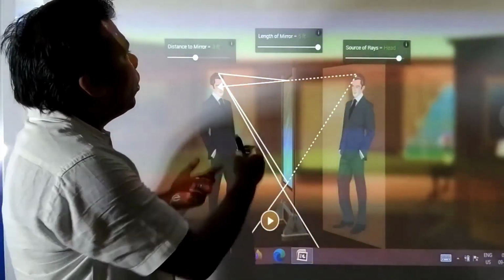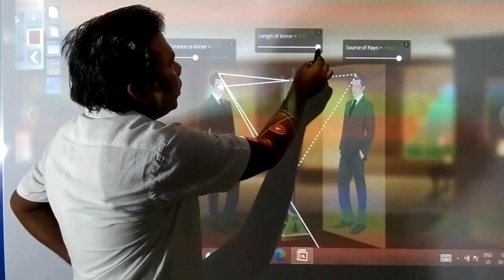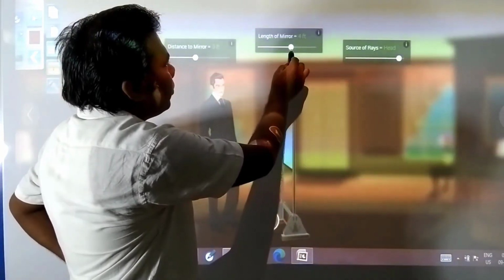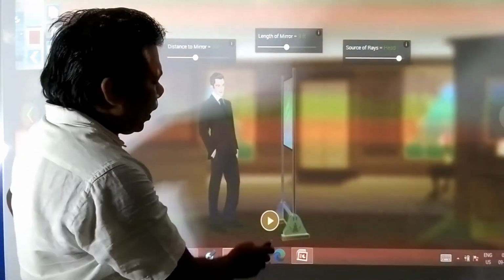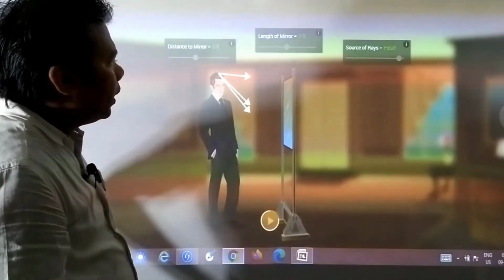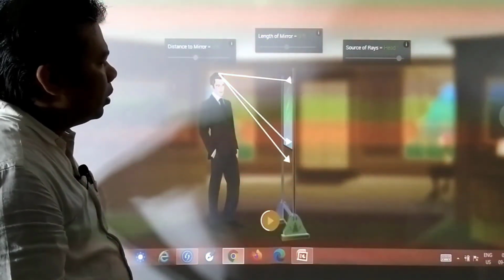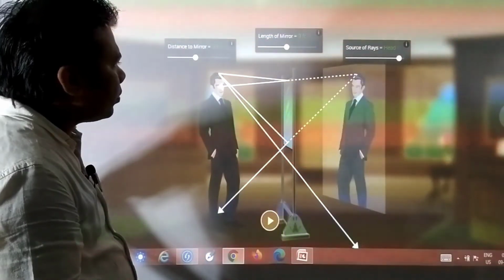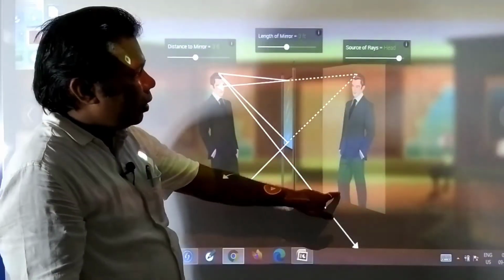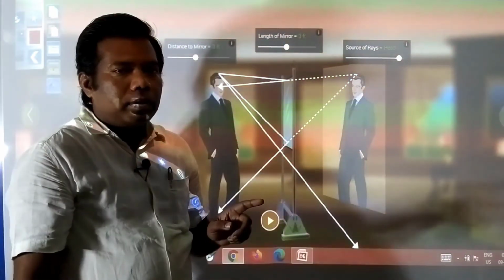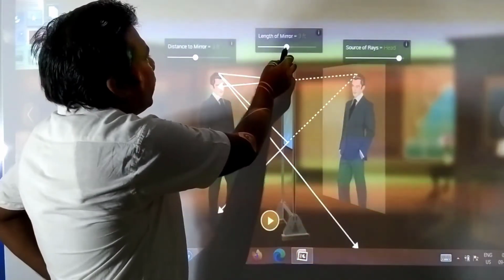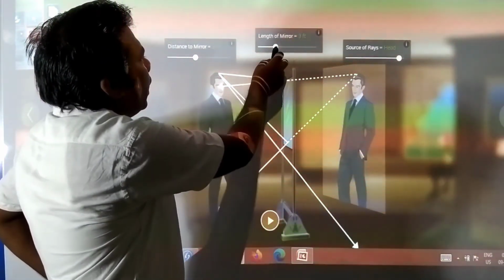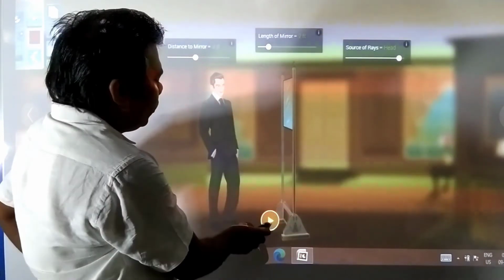Just see now, if the length of the mirror is reduced, then what happens? Suppose we keep 3 feet, then how is the image getting formed? Just see how much of the image we have got. And if we reduce even more, you see how the image will be formed.